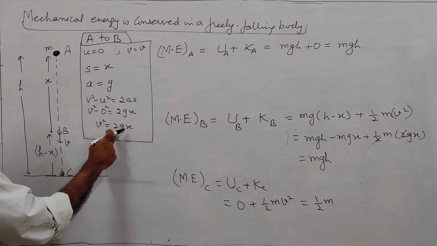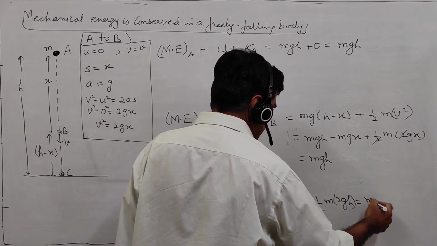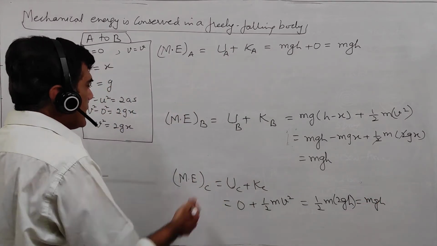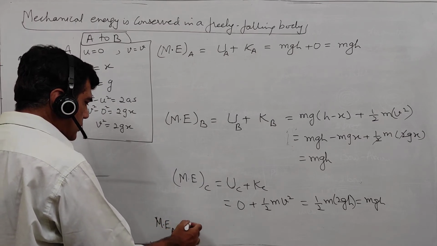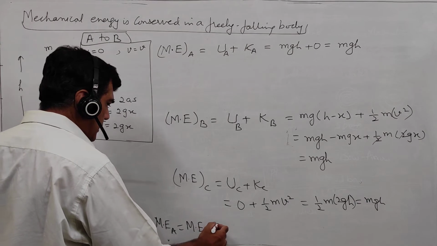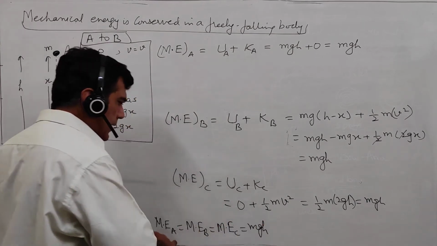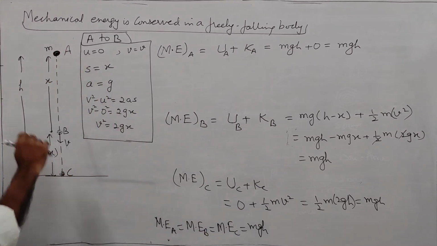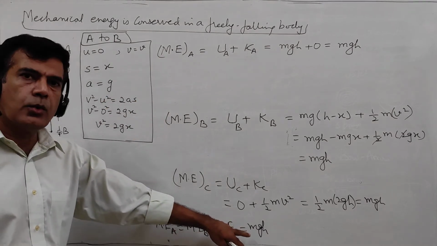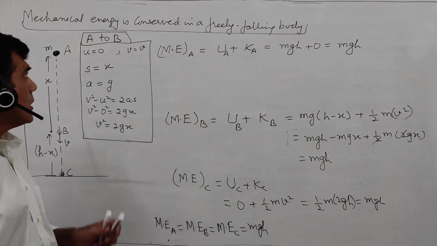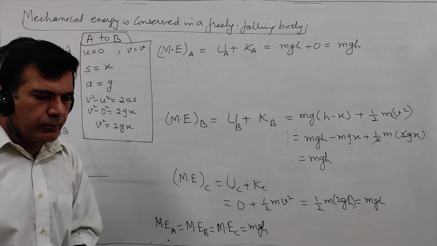So this v square will come out to be 2gh. That means it is mgh. So what we can conclude here is that mechanical energy at point A is equal to mechanical energy at point B is equal to mechanical energy at point C is equal to mgh. That means that throughout the free falling motion, the mechanical energy remains conserved. It is always equal to mgh. That is what we wanted to prove, that mechanical energy remains conserved in a freely falling body.